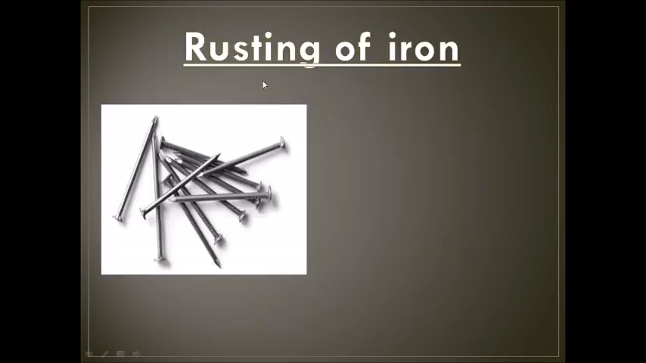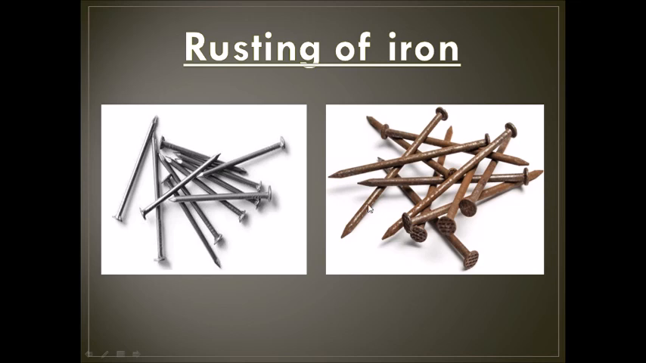Rusting of iron is also a chemical change. Look at this picture. These are nails and they are made up of iron. In this picture, these are nails too. But why do they have brown color? This brown color is the rust. When we put iron in a wet place, water and air change the iron into rust. So changing from iron to rust is a chemical change.